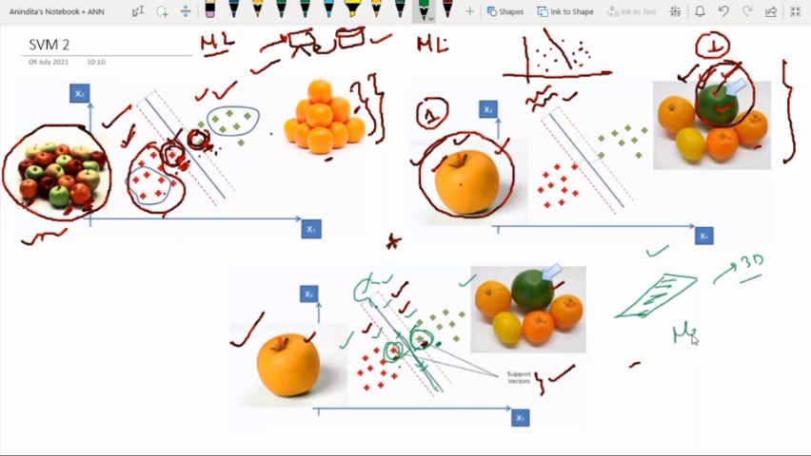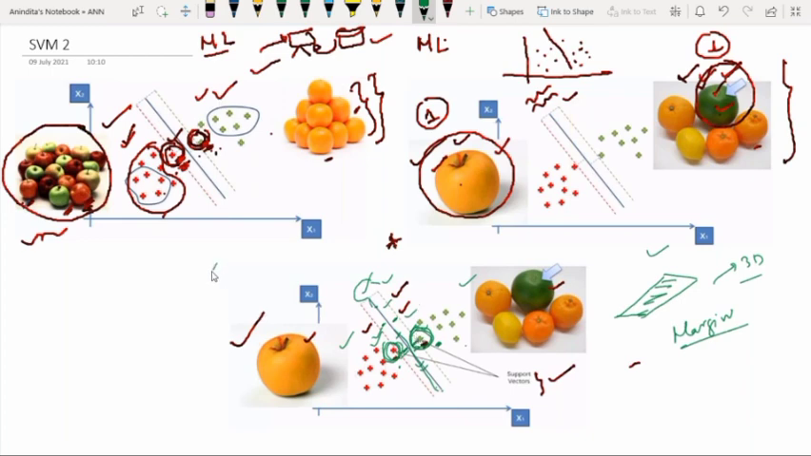And now we have one more concept, that is margin. What is margin? It can be defined as the gap between the two lines on the closest data points of different classes. So this gap is known as margin, and it can be calculated as the perpendicular distance from the line to the support vectors. From the diagram, I think it is clear.